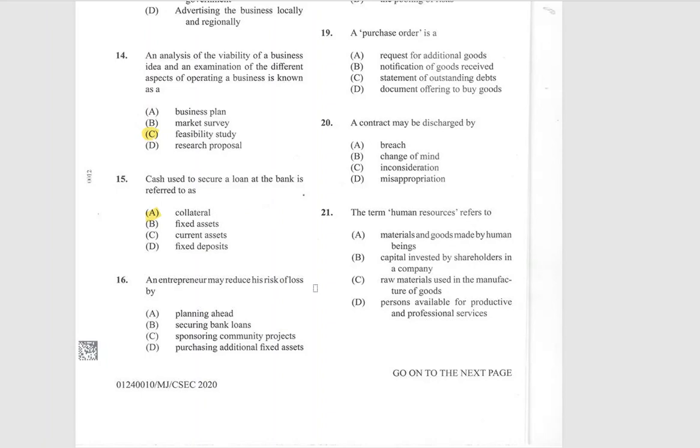An entrepreneur may reduce his risk of loss by A. Planning ahead, B. Securing bank loans, C. Sponsoring community projects, or D. Purchasing additional fixed assets. And of course, it is planning ahead.